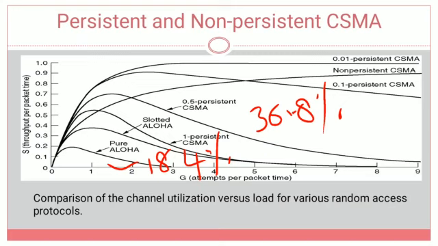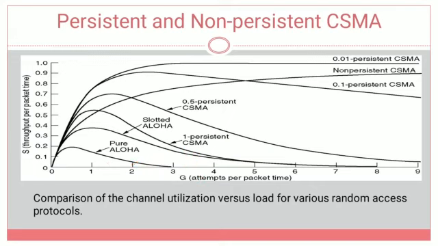Next, coming to the one persistent CSMA. In one persistent CSMA, the efficiency is also a little bit increased when compared to pure Aloha and slotted Aloha. The third line represents the one persistent CSMA. If you observe here, it is more than the efficiency of pure Aloha and slotted Aloha. And here we also consider the non-persistent CSMA, and three different p persistent CSMAs.